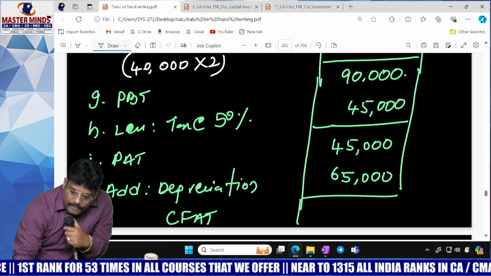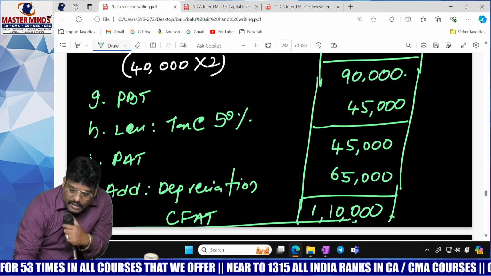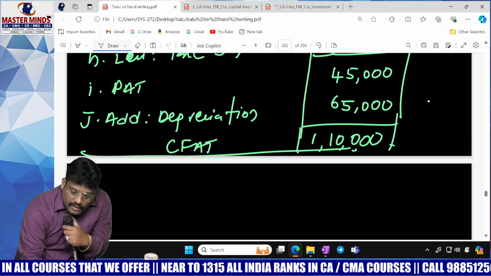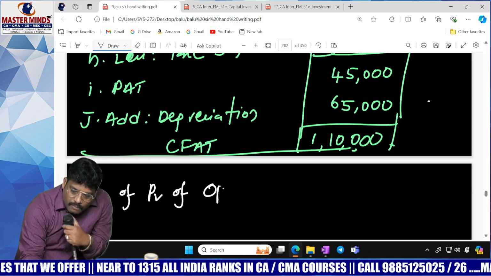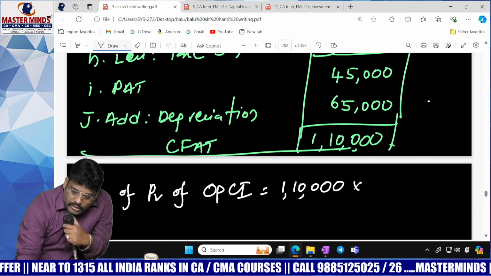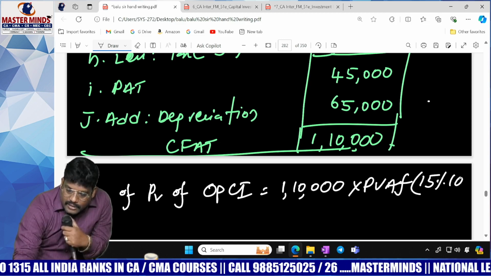1 lakh 10,000. Now what to do? You have to bring it to the present. So the sum of present value of operating cash inflow equals 1,10,000 into present value annuity factor at 15% for 10 years.